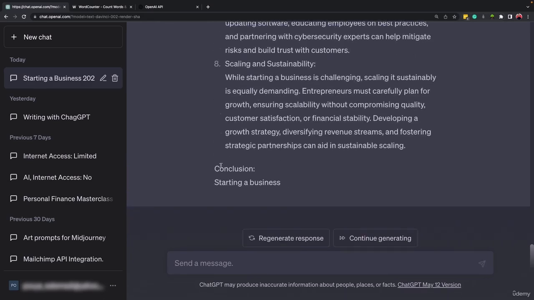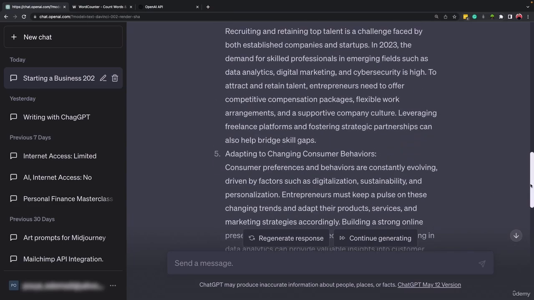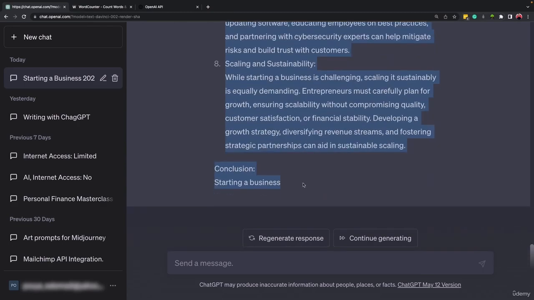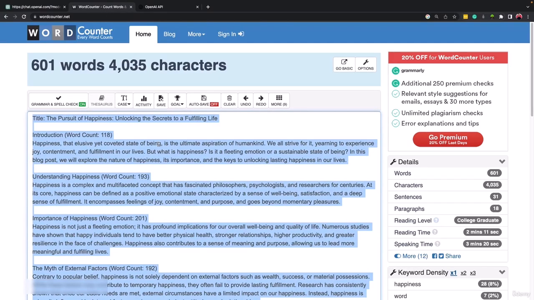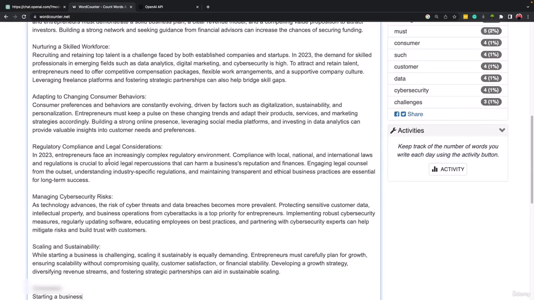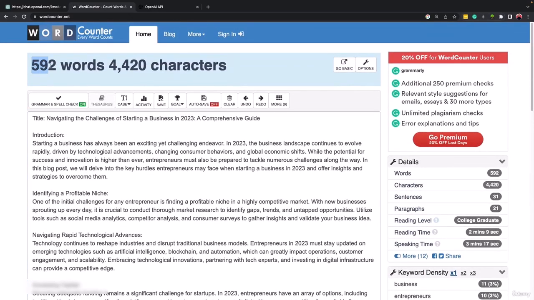Alright, as you can see, it gets to a point where we know there is a continuation, but it has stopped. You see, it started the sentence "starting a business," and then it stopped. If I scroll up and take all of this text and copy it into this word count website, and if you just search on Google, you can find different websites that count the number of words in your text, if I paste it here, it is 592 words.